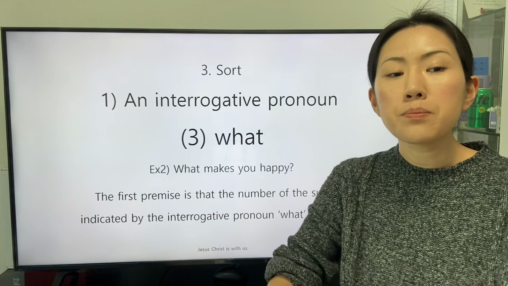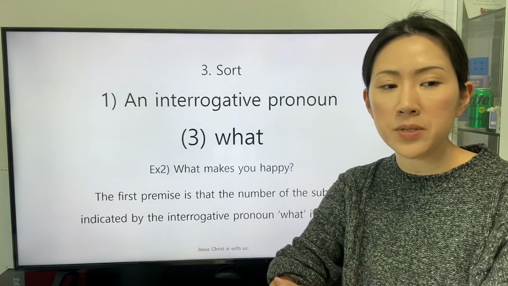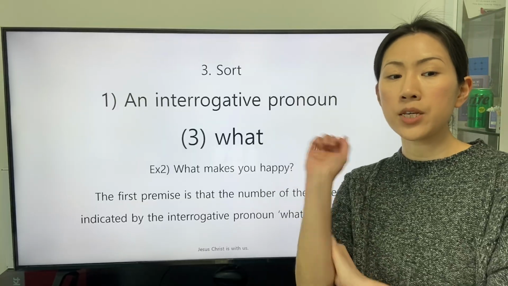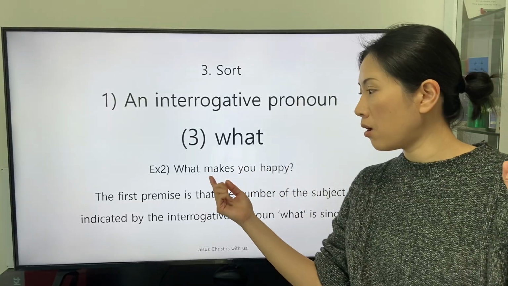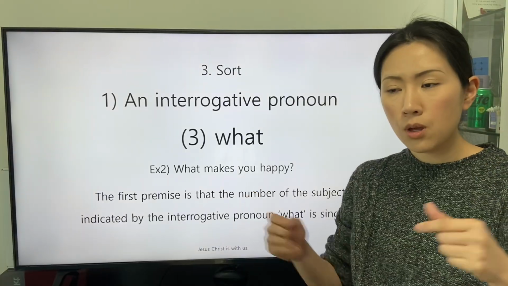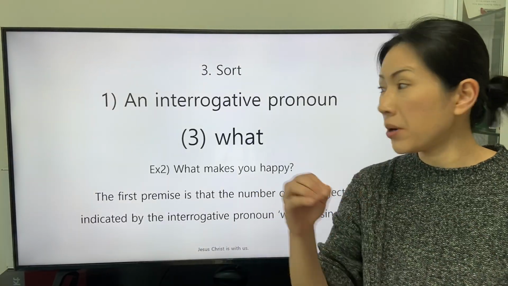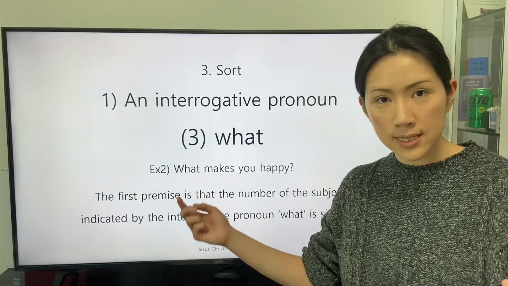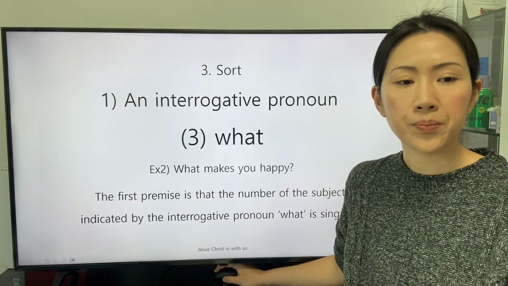The first premise is that the number of the subject indicated by the interrogative pronoun what is singular. The form of the transitive verb makes with the suffix s reveals the number of the subject indicated by the interrogative pronoun what as singular.